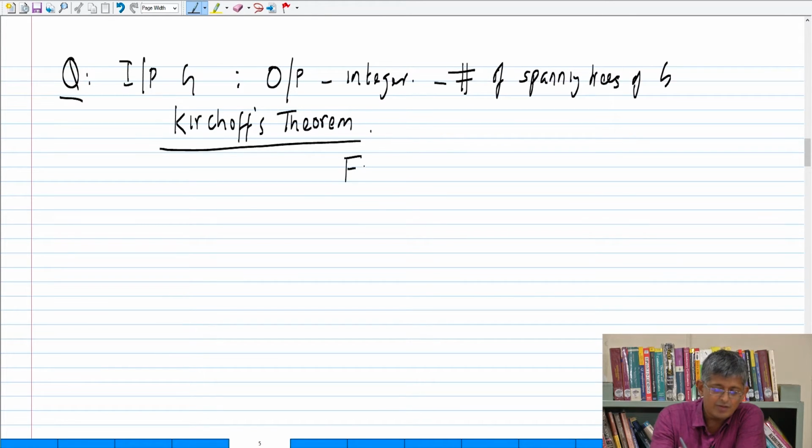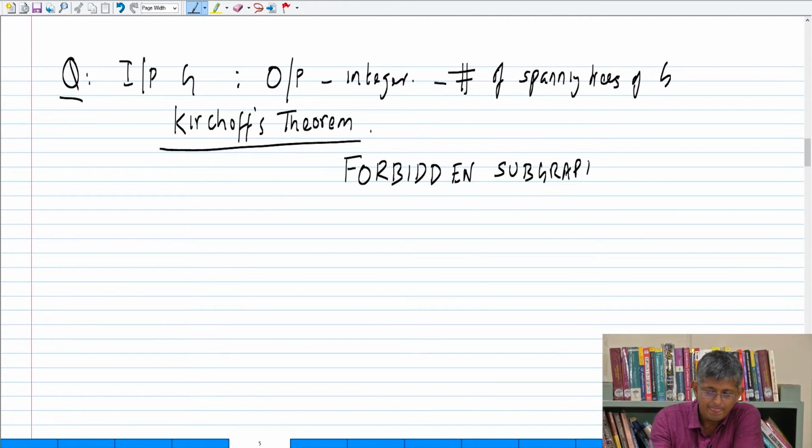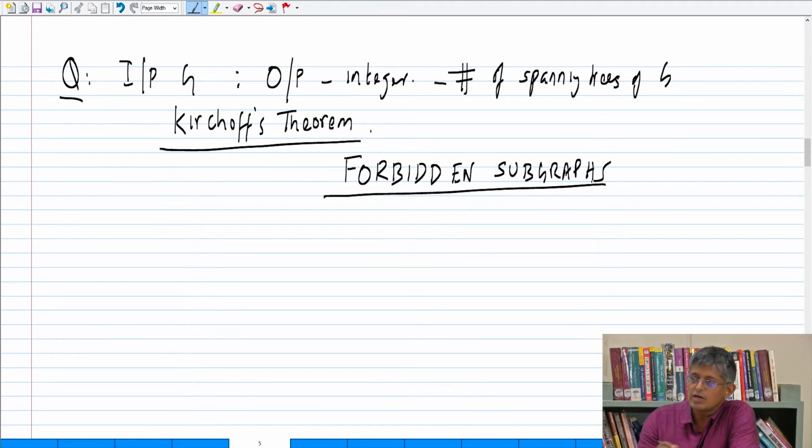So the next theme that I want to cover, which is like a puzzle, is forbidden subgraphs. What I want to do is construct graphs which have some geometric meaning.